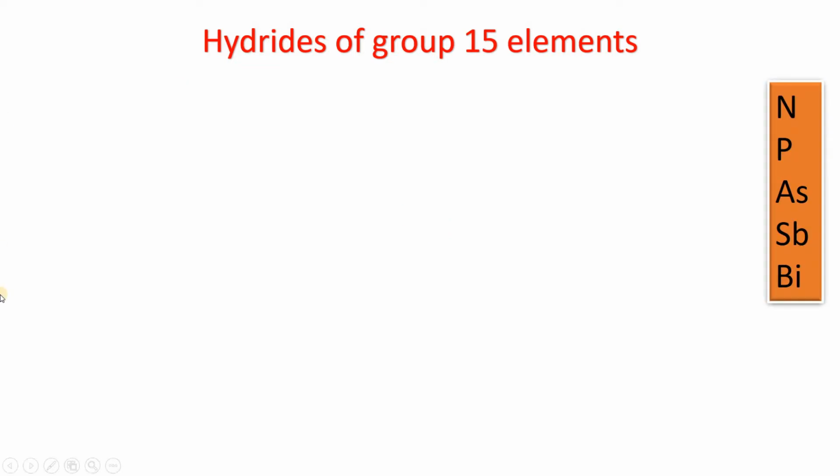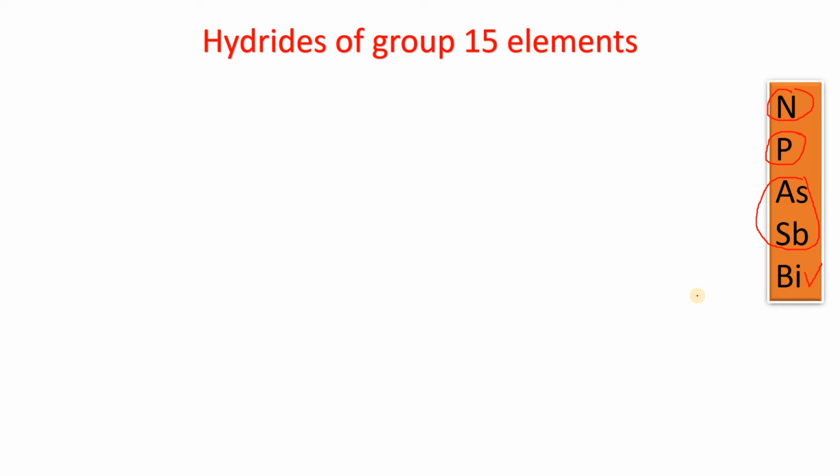First of all, group 15 consists of the following elements: nitrogen, which is a non-metal; phosphorus, again a non-metal; arsenic and antimony, which are metalloids; and bismuth, which is a typical metal.